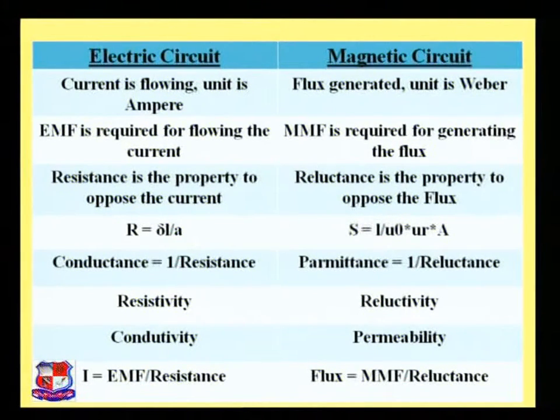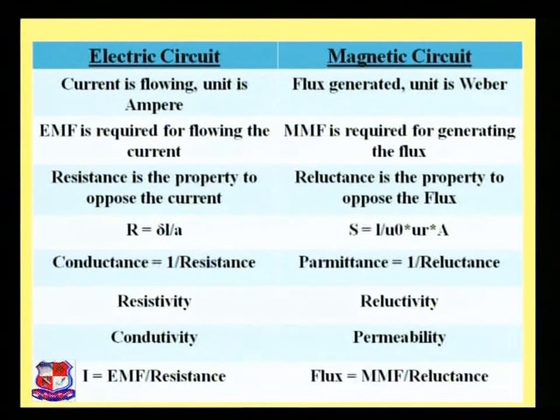Now the next one is conductance. Conductance is nothing but 1 by resistance, and permeance is nothing but 1 by reluctance. The property of opposing the current is known as resistivity. The property of opposing the magnetic flux is known as reluctivity. The opposite of resistivity is conductivity. The opposite of reluctivity is permeability.